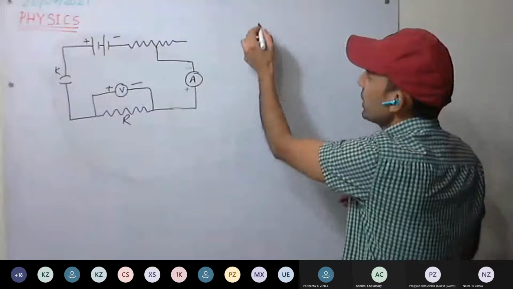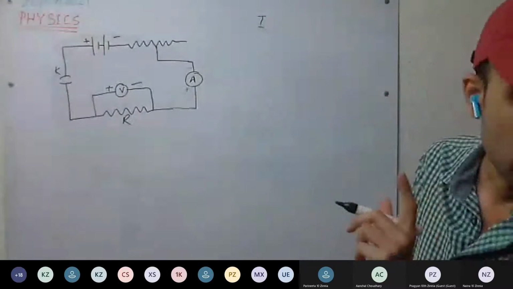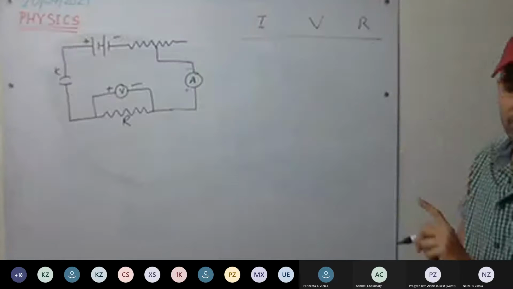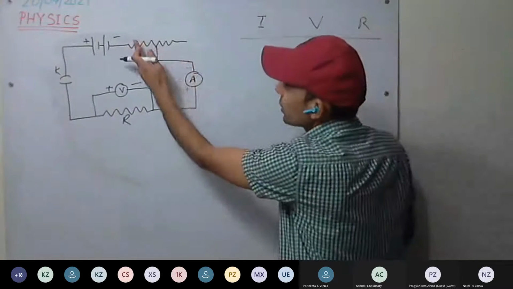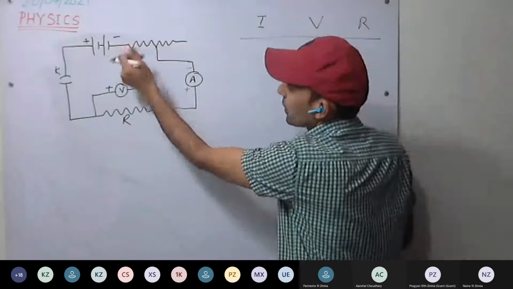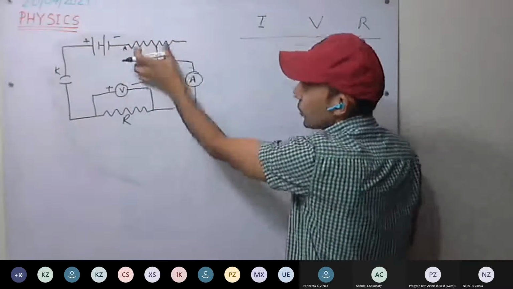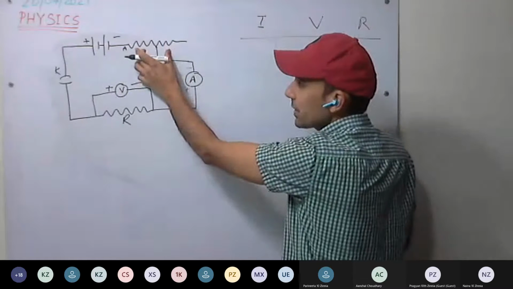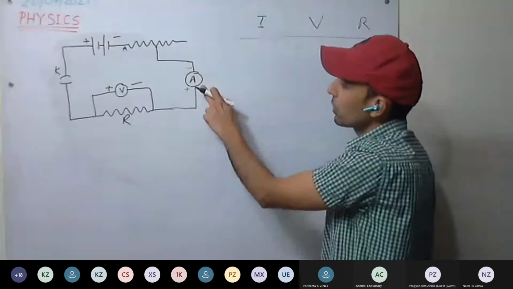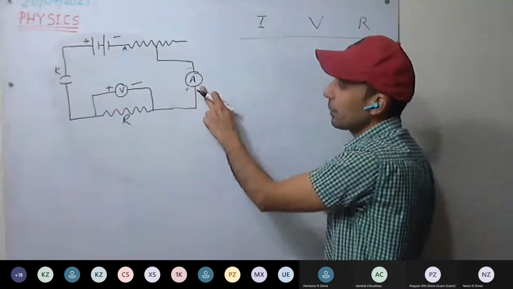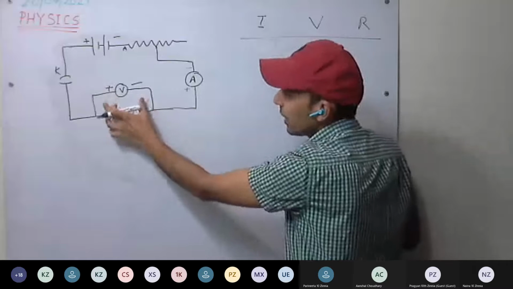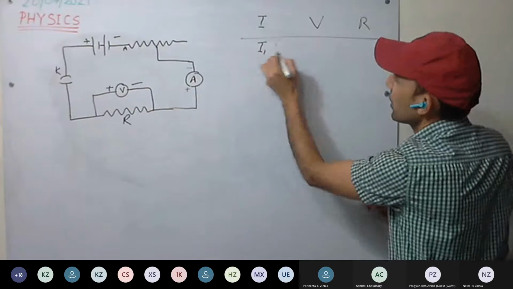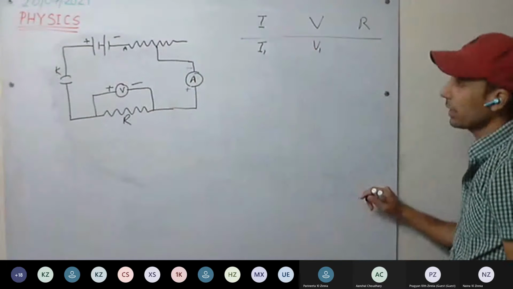Now we'll be varying the resistance with the rheostat and drawing the graph. Here we note the current, here the potential difference, and the corresponding resistance value will be calculated. First, if we move the jockey away from terminal A, high resistance will be there, so less current will flow. We'll have the minimum value of current in the ammeter, and correspondingly the potential difference across this resistance will be less: I1, V1.